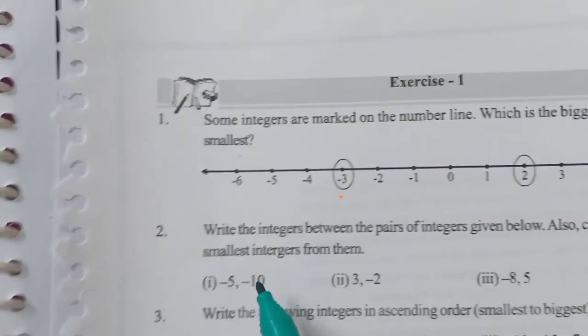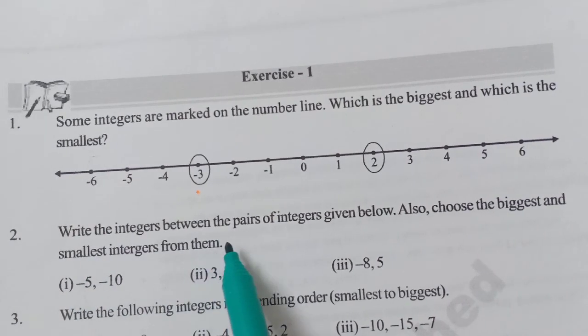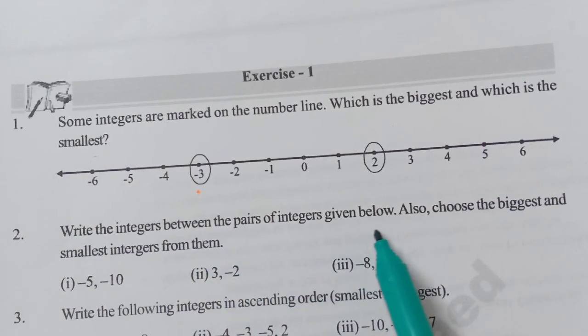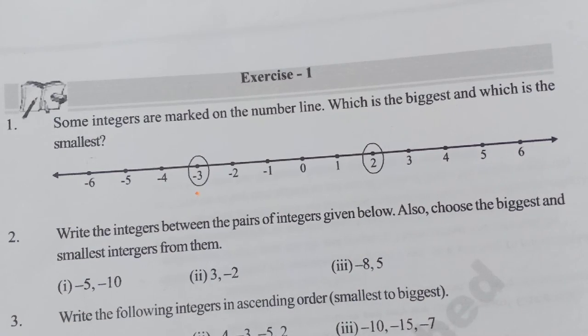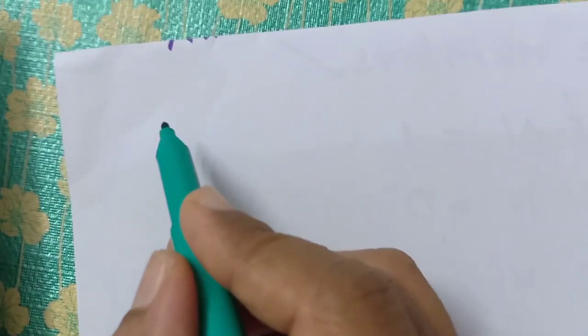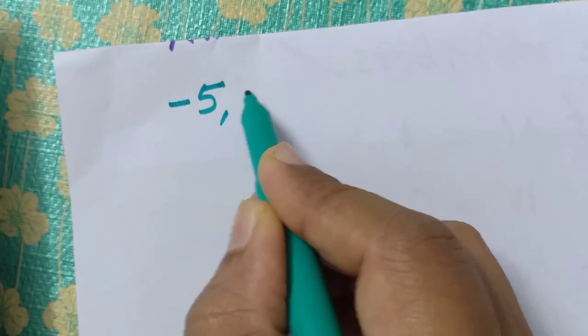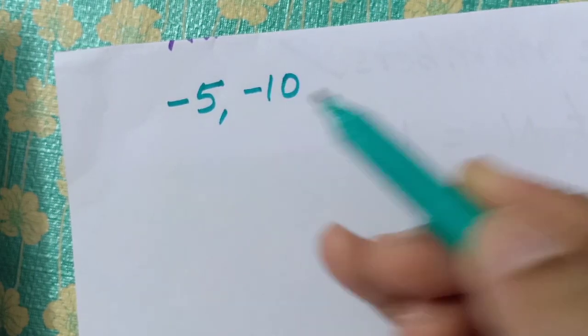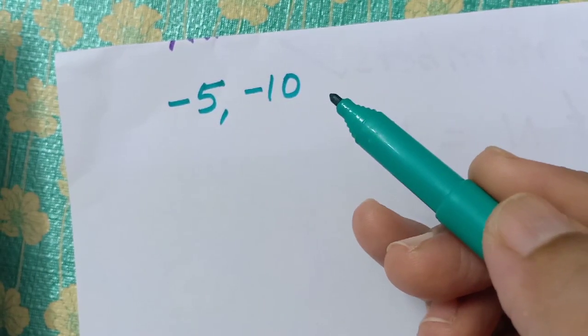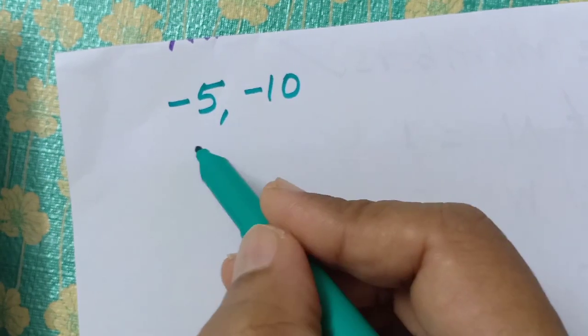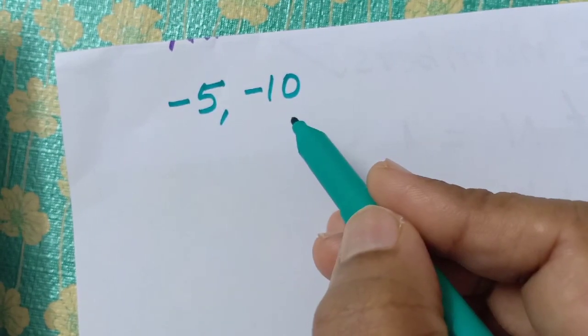Okay, now let us see this question. Write the integers between the pairs of integers given below. Shall we write that one then? What is the question? We have to write the integers that come between minus 5 and minus 10. Write the integers between the pairs. So here two numbers are given, minus 5 and minus 10.